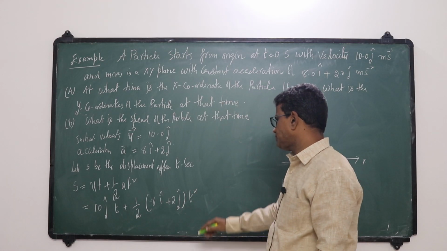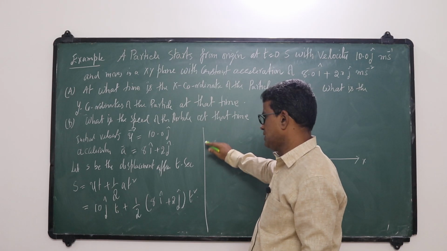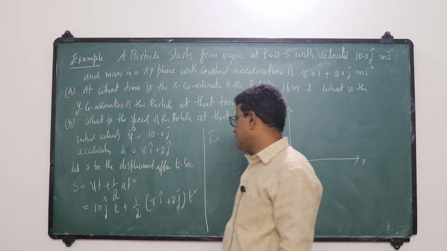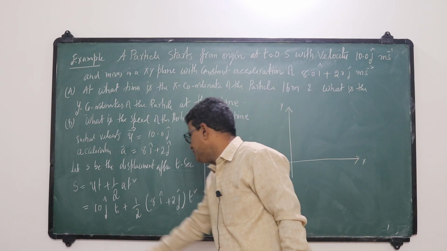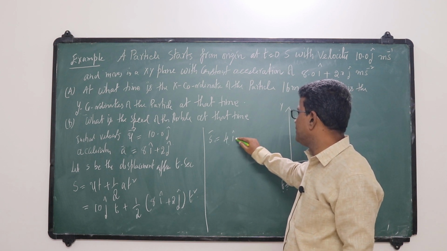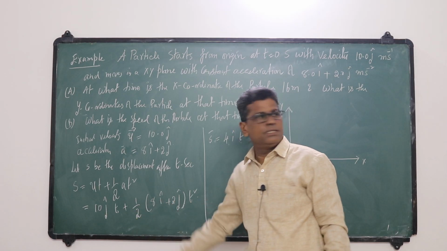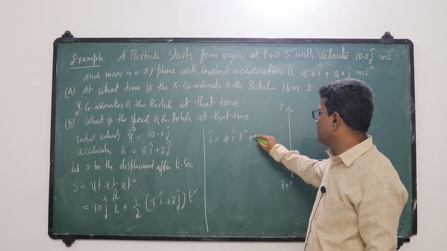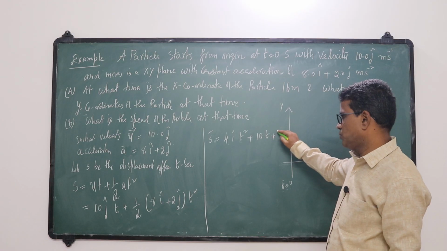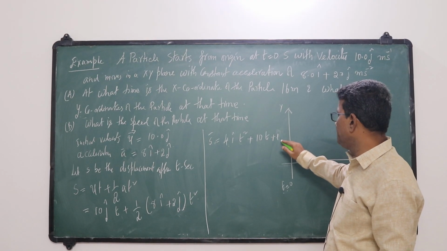So s bar can be written as: the i cap part, there is no x term in the initial velocity, and 8 by 2 is 4, so 4 i cap t square, plus j cap times 10 t plus 2 by 2 is 1, that is t square.